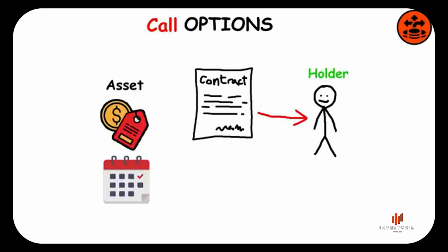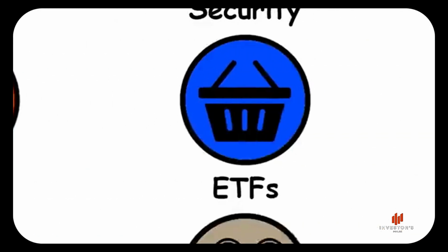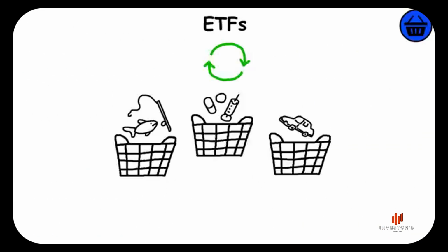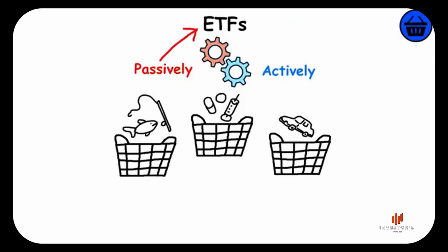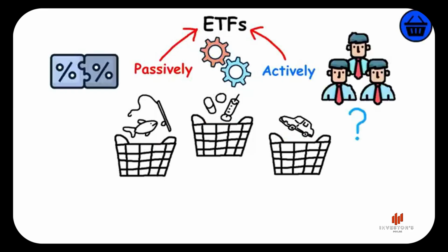Call options allow the holder to buy the asset at a stated price within a specific time frame. Put options, on the other hand, allow the holder to sell the asset at a stated price within a specific time frame. ETFs. Baskets of stocks that trade like regular stocks. They can be passively or actively managed. Passively managed ETFs just try to match the underlying stocks. Actively managed ETFs have a manager or team making decisions on what stocks to put in the basket.